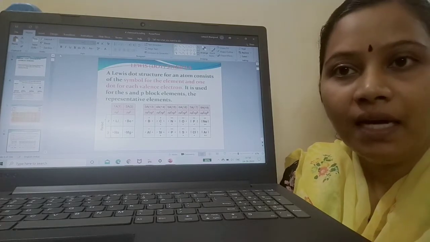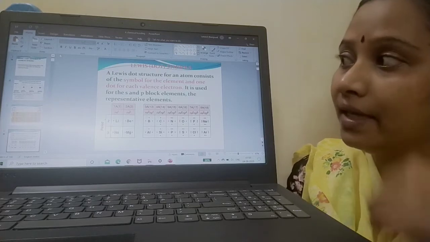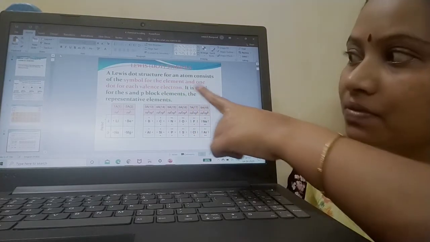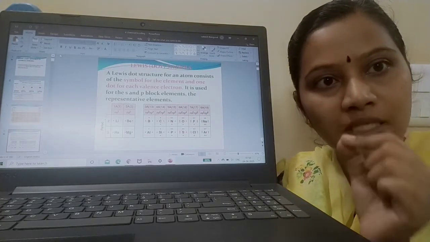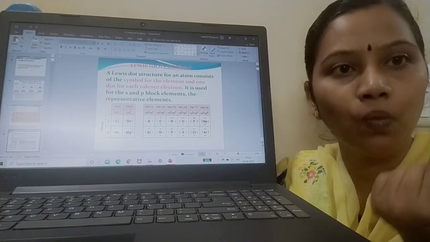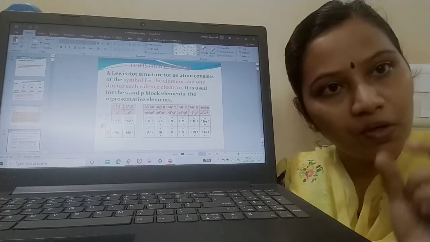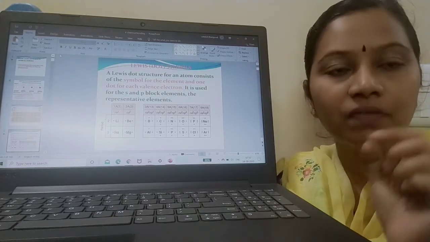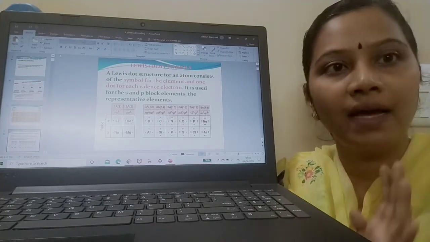Whenever I draw a Lewis dot structure, it should contain the symbol of the element as well as one dot for each valence electron. If an atom has one dot, it means it has one valence electron. I will write the symbol of the element first, with dots which indicate how many valence electrons the element has.